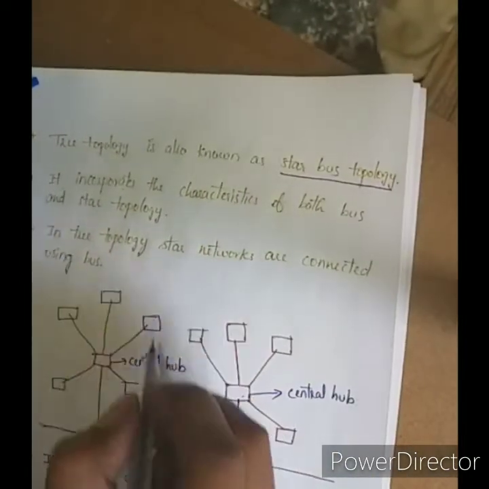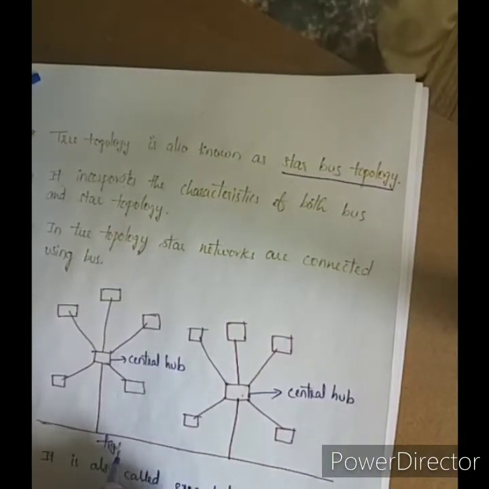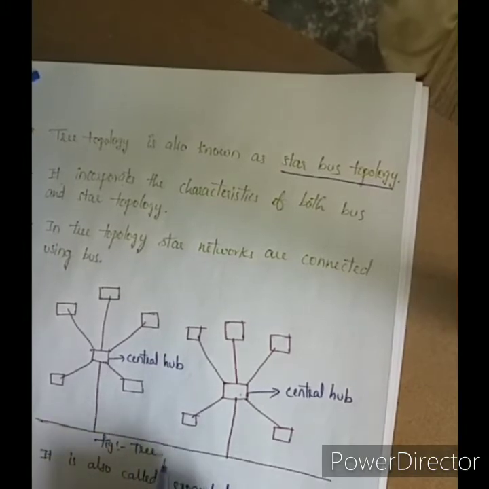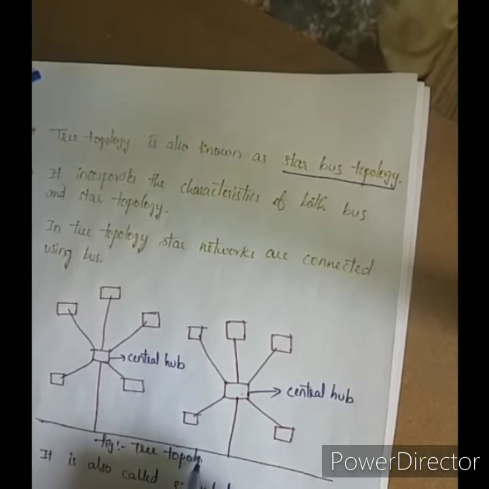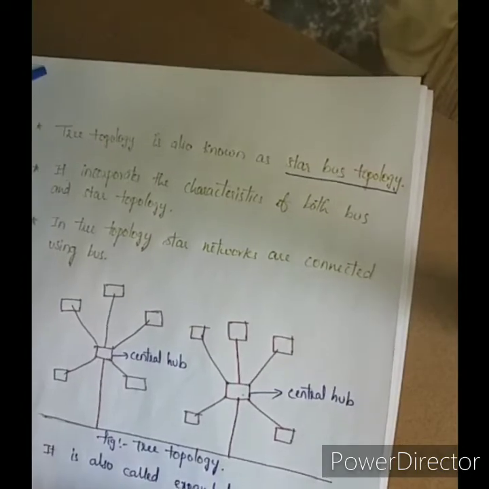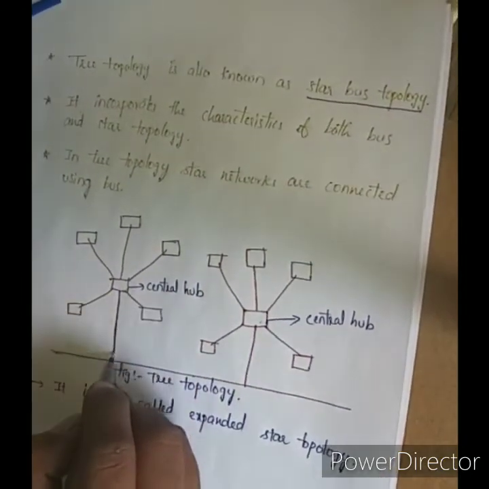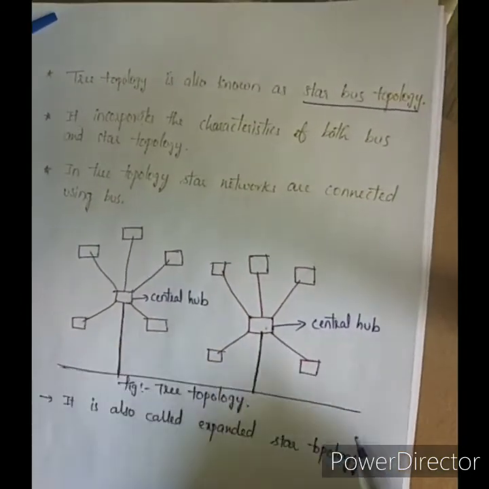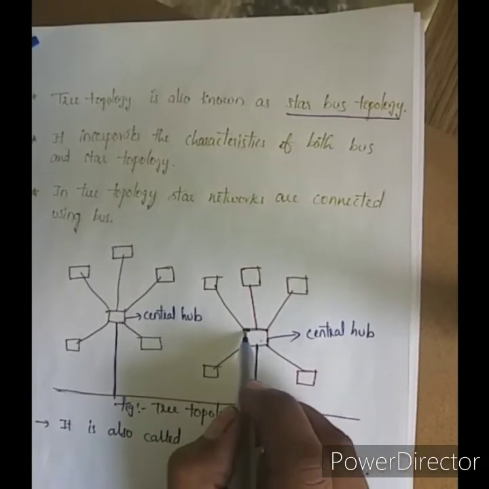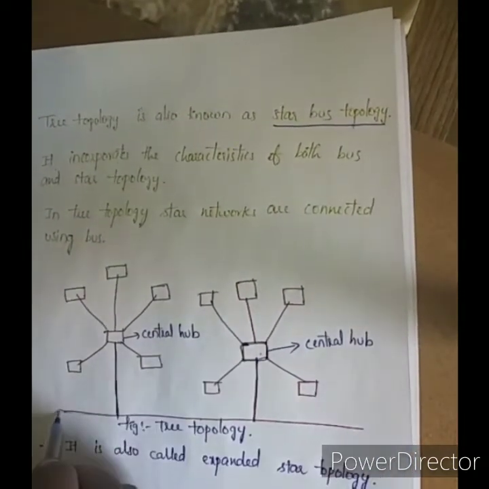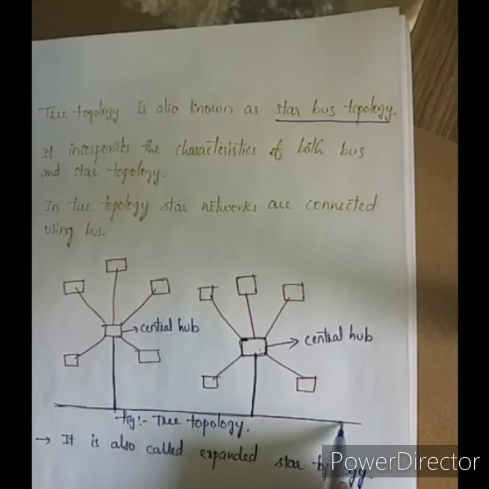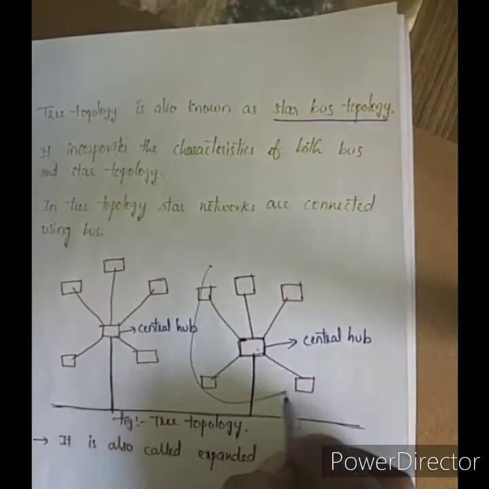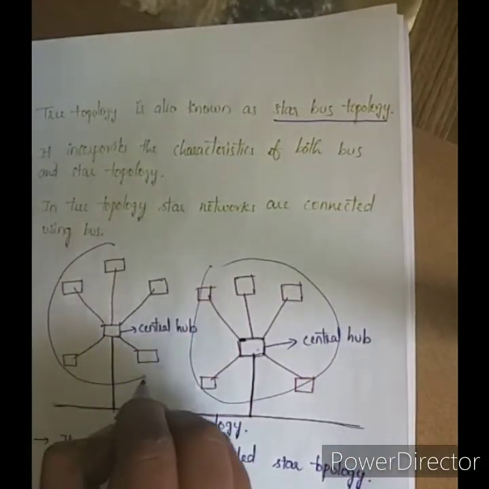And this is the tree topology diagram. This is the connection between the bus and the central hubs of the star networks. These are the two star networks.